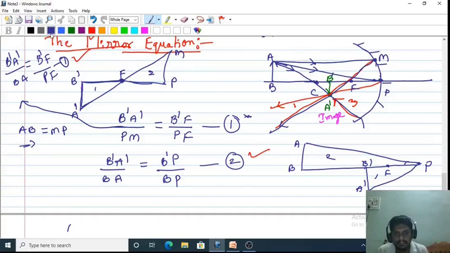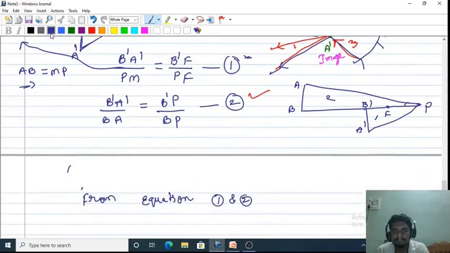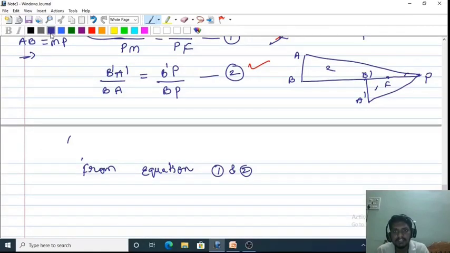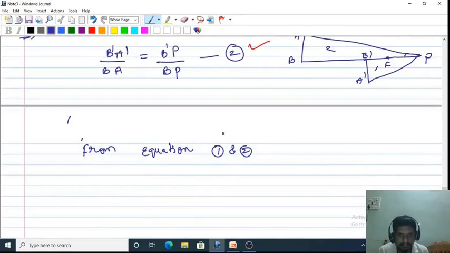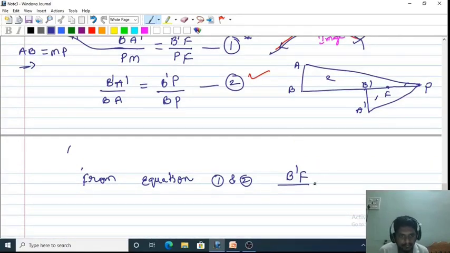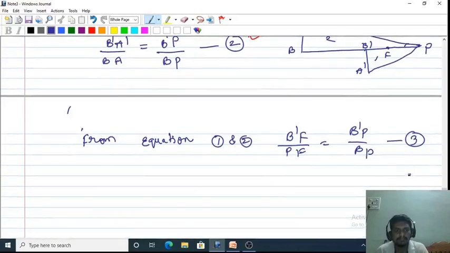Next, compare the RHS. The RHS of equation number 1 is B dash F by PF, which is equal to the RHS of equation number 2, B dash P by BP. Let it be another equation, number 3.